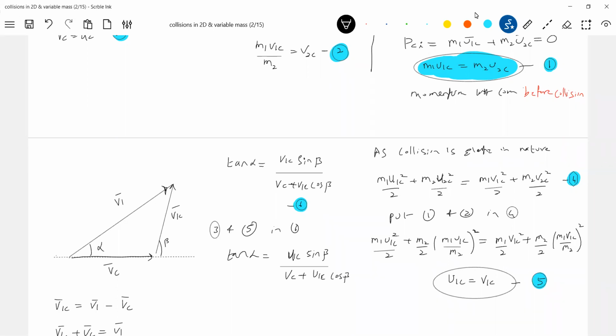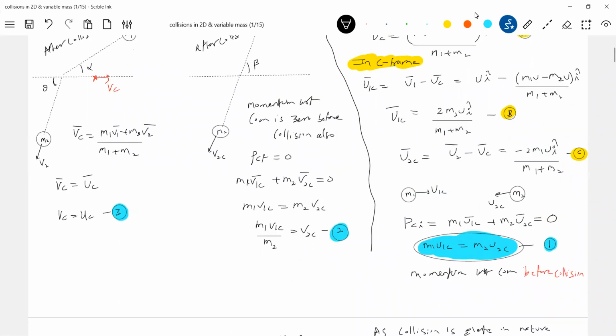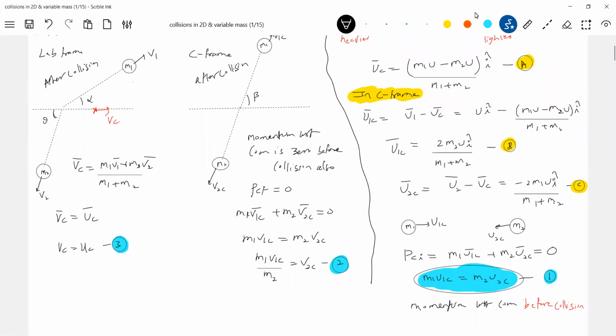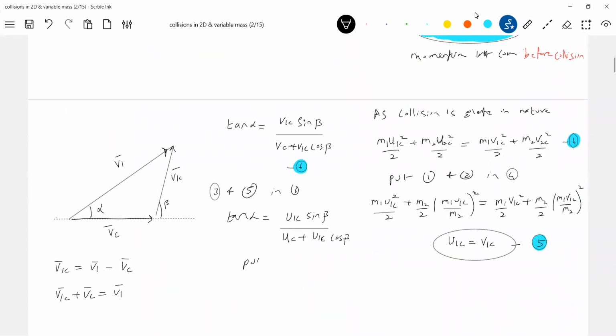So in place of VC, what I can write is UC. Do we know UC? Equations A and B. Substitute the magnitudes, M1, U1, M2, U2. So putting A and B in equation 6, I think the problem is over.